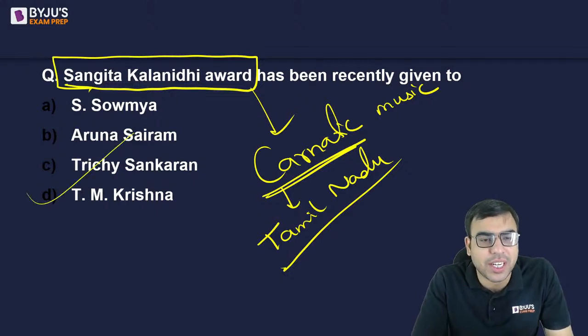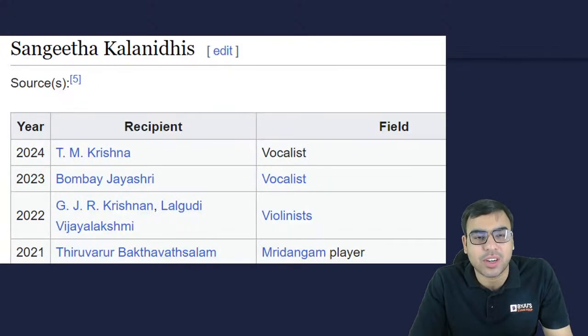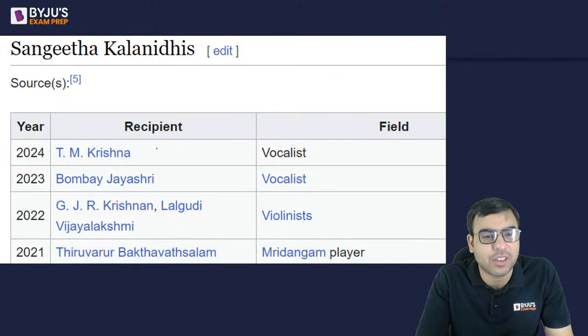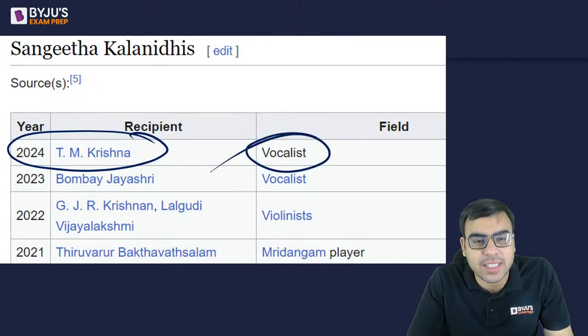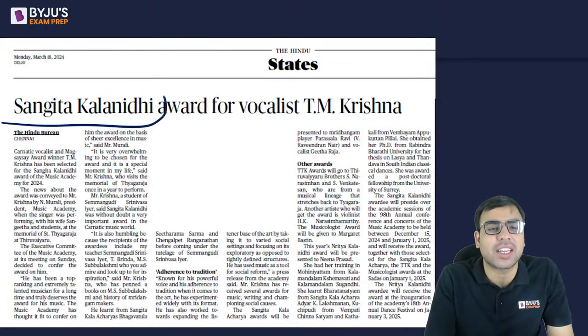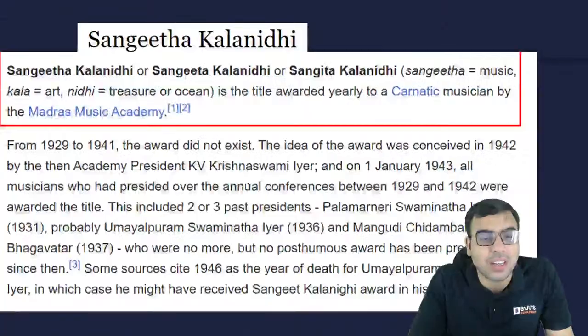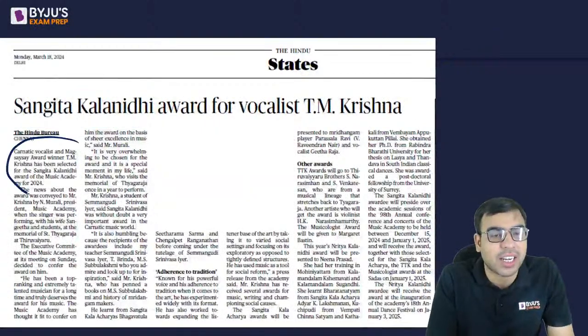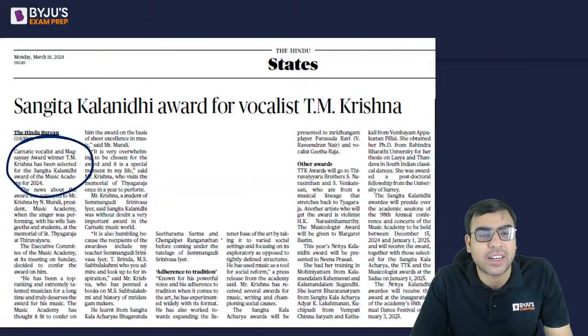The right answer is option D. TM Krishna is the right answer. Yes, Ramesh, you are right. You can see 2024, vocalist. So Sangeeta Kalanidhi Award for vocalist is TM Krishna. And he's a Carnatic vocalist and Magsaysay Award winner. It is written, so he has won the Magsaysay Award also.